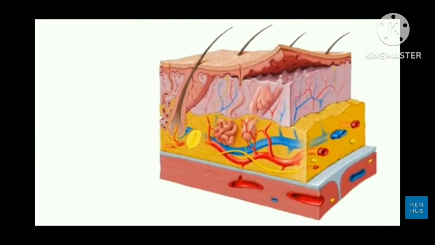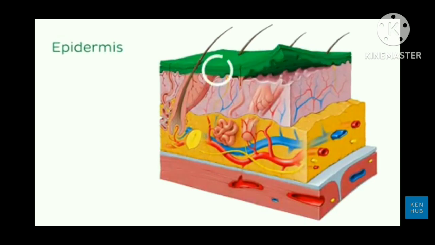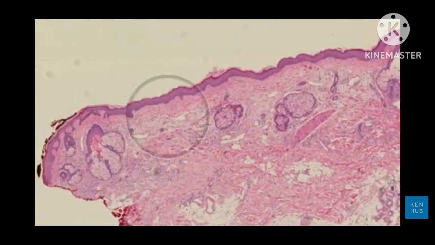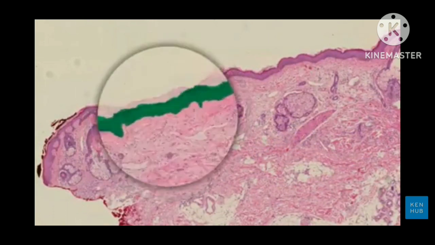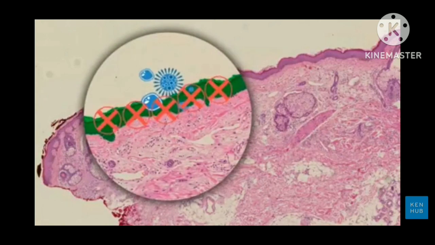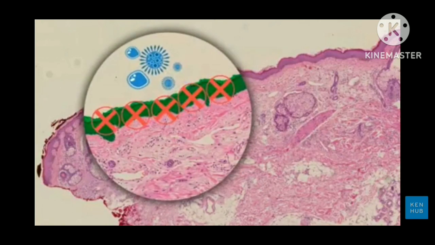This top layer of the skin is known as the epidermis, and can be seen in this image highlighted in green. If we take a closer look at this image, the epidermis can be seen as a stratified layer of cells. This layer is tightly packed together, so as to prevent the passage of any foreign matter into the body, such as bacteria or viruses.